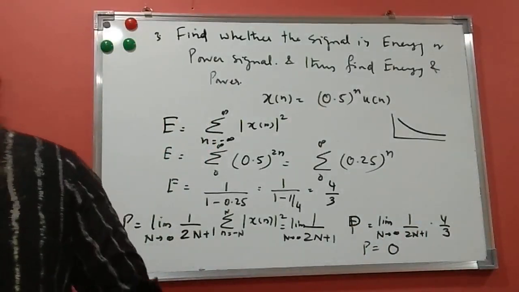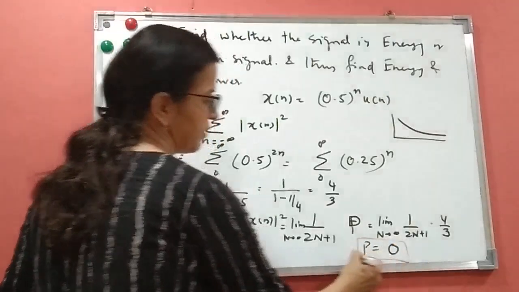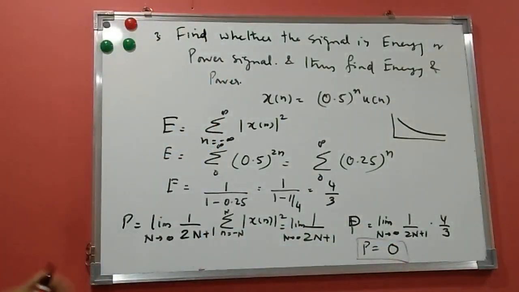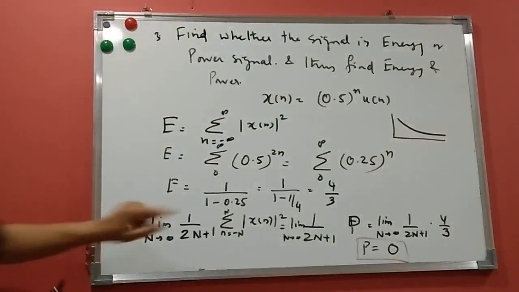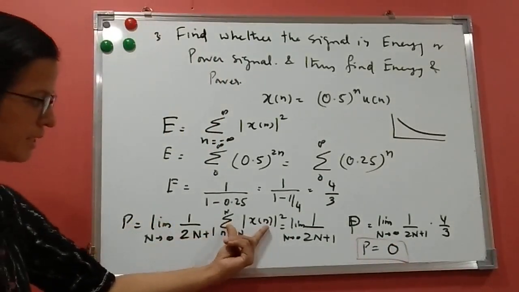So for energy signals, power is always 0. This we have done for an energy signal, and power is 0. How did we get it? P is nothing but this formula, and this summation is nothing but energy.